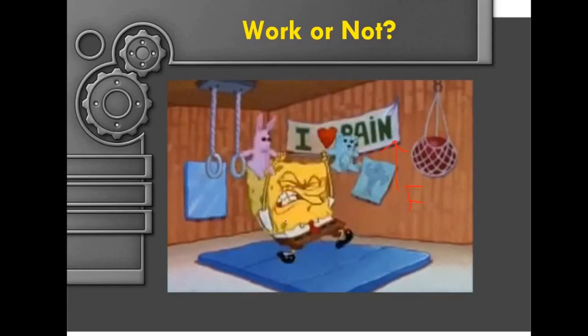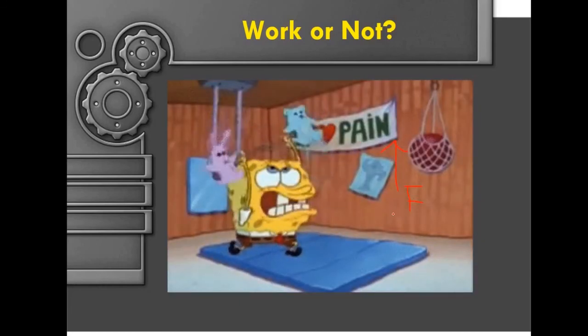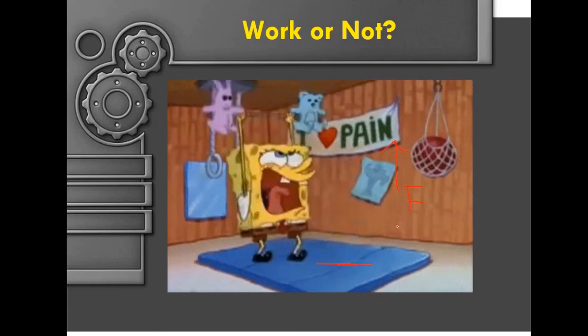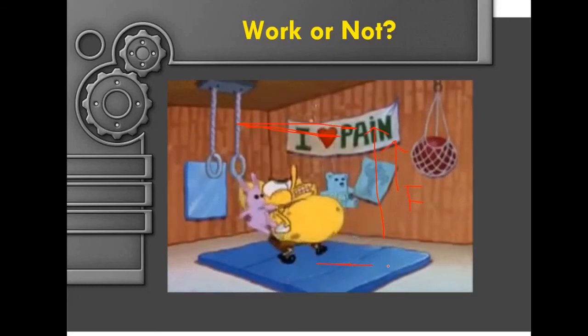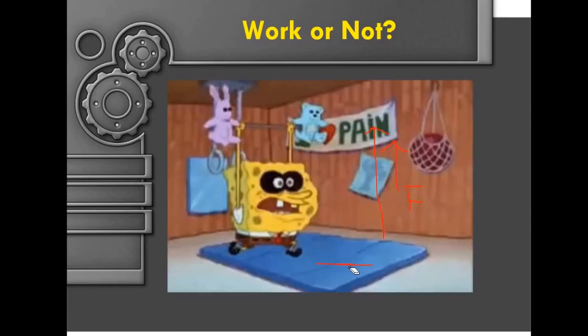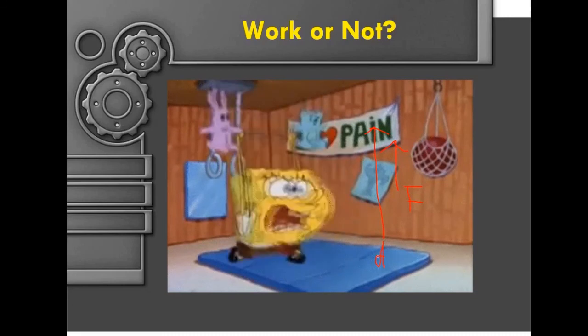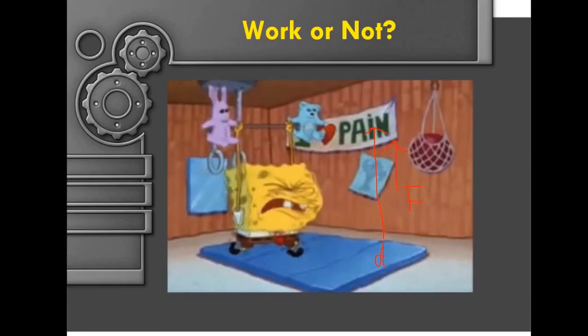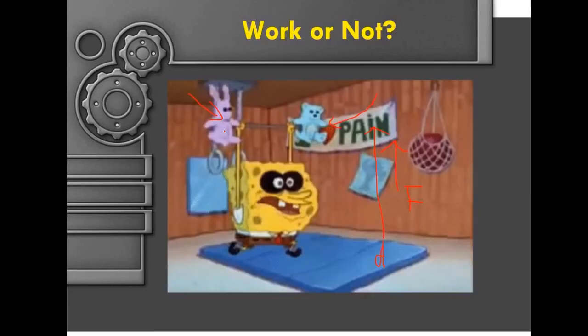How about these two objects? Are they moving? Yes, from the ground up to this point here. So in short, SpongeBob has done work on these two cute stuffed toys.